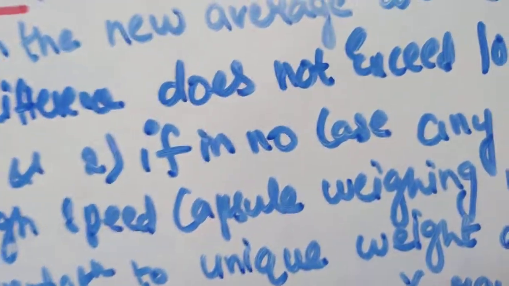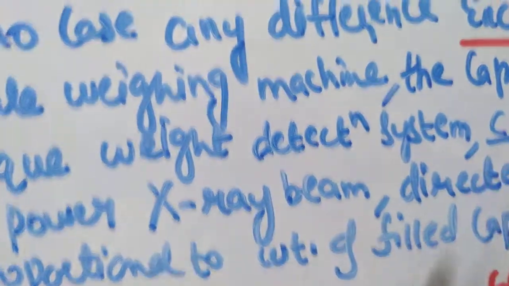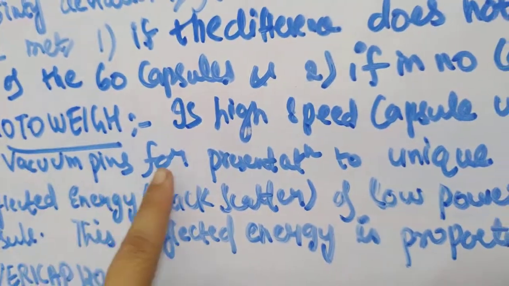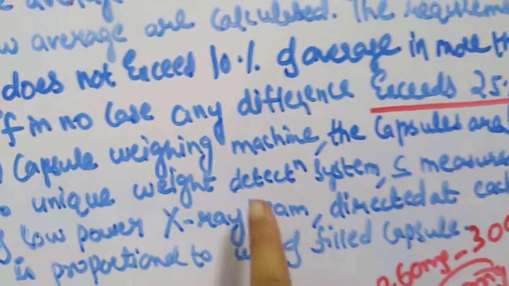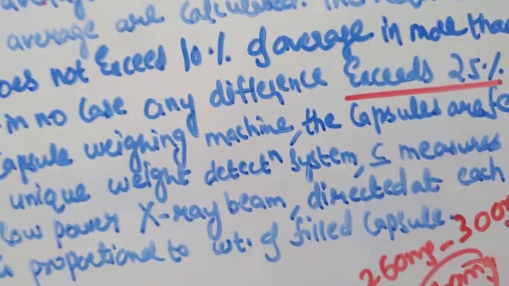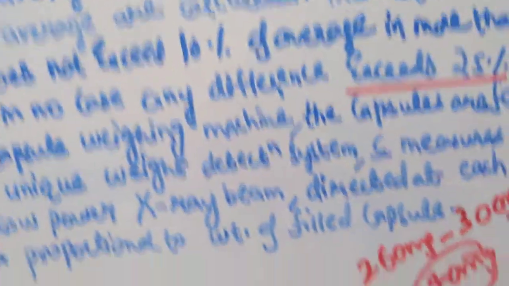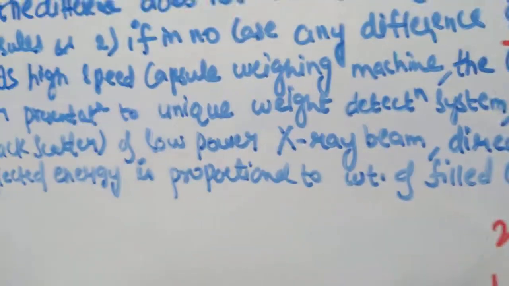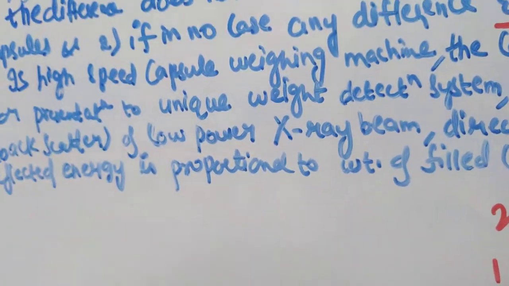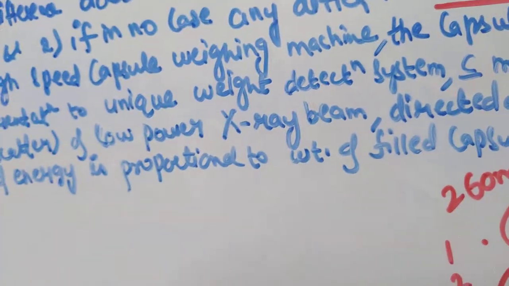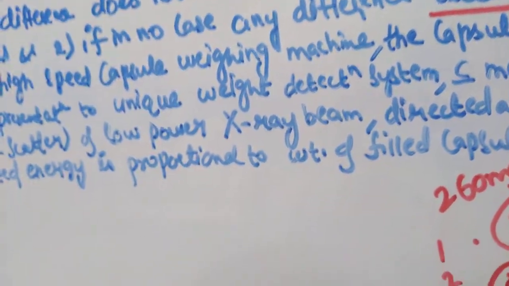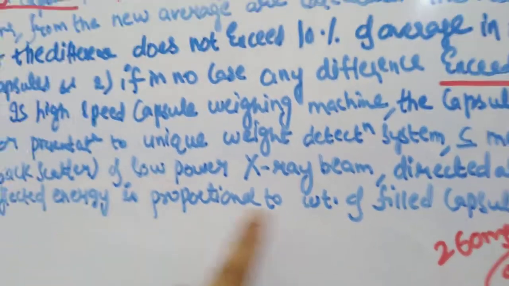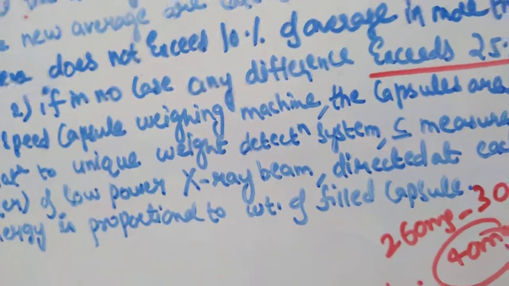Okay, so first coming to Rotoweigh. This Rotoweigh is a high speed capsule weighing machine. The capsules are fed onto vacuum pins. From the vacuum pins, these capsules are presented to a unique weight detection system, which will help you in detecting the weight of the capsules. Then it measures the reflected energy. Okay, you have an X-ray beam here. So from each capsule you are getting a reflected beam, and that reflected energy is directly proportional to the weight of the filled capsule.